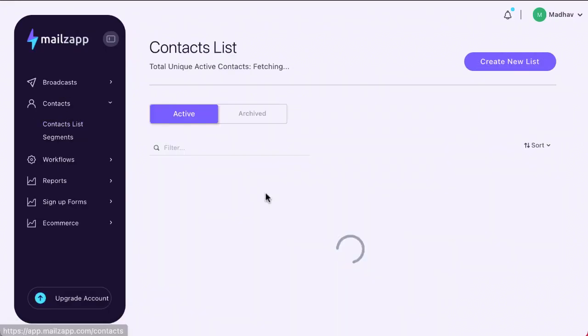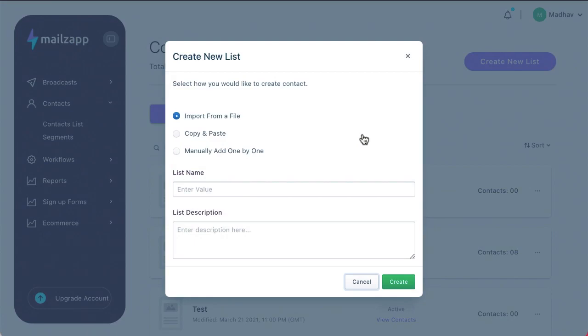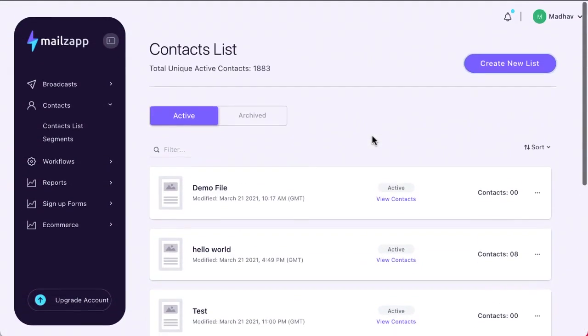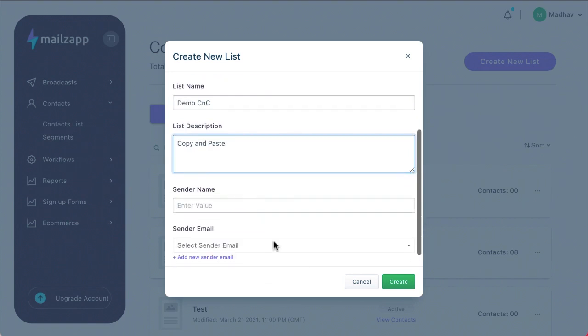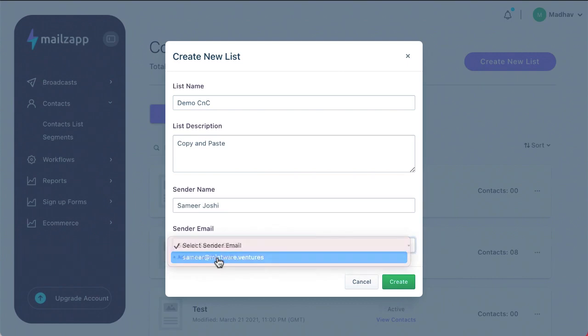You can also obviously add contacts one by one, like I was saying. Basically what I did was you can add them one by one, or you can copy and paste contacts. Demo CNC, for example, copy and paste. Paste, let's say the sender name again, the sender email address.